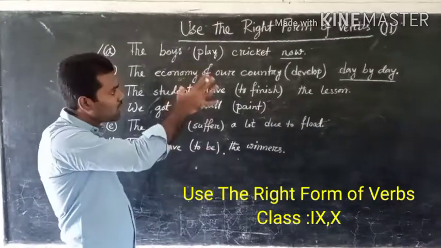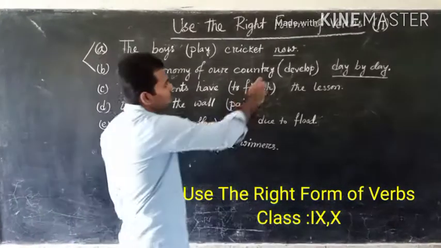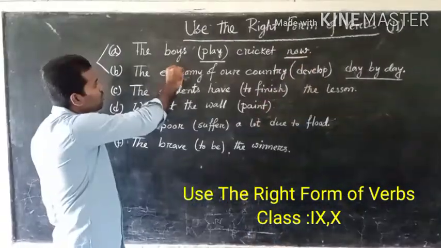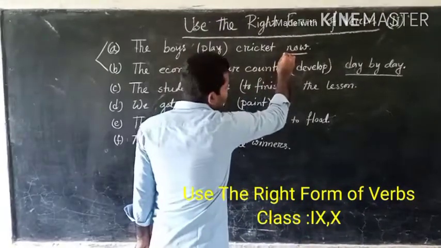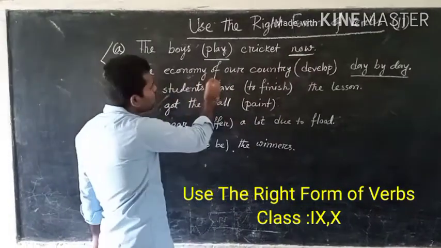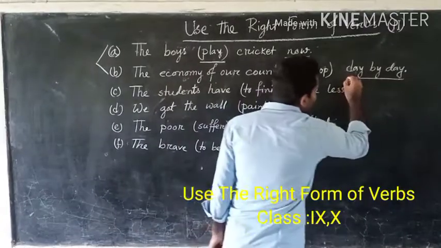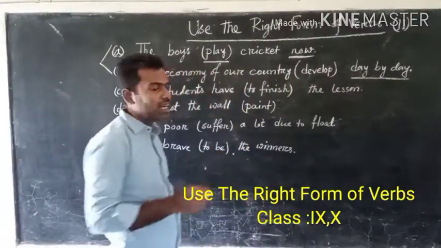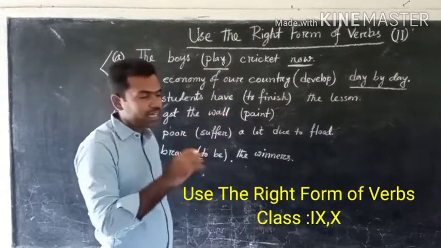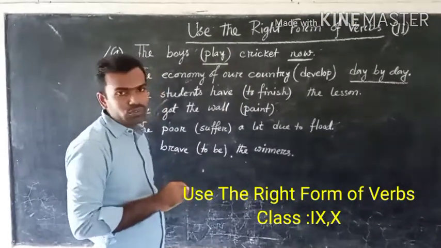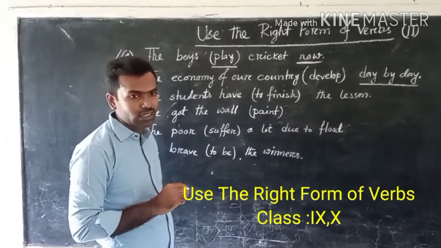If we find any of these words in a sentence, as there is now in the boys play cricket now, and day by day in the economy of our country develop day by day, we have to write down the sentence in present continuous tense.